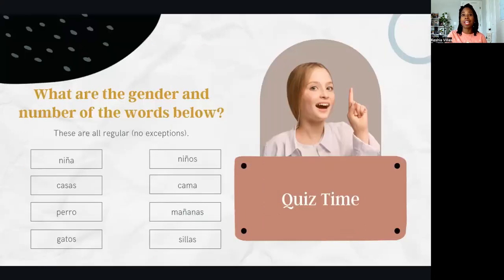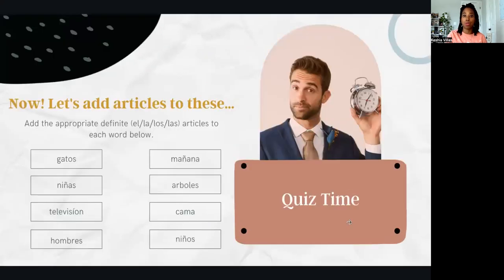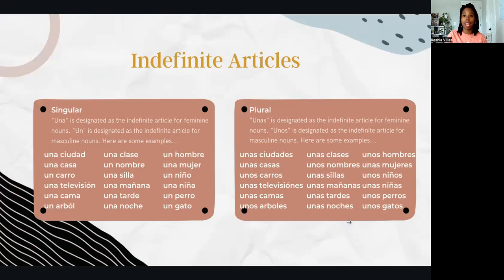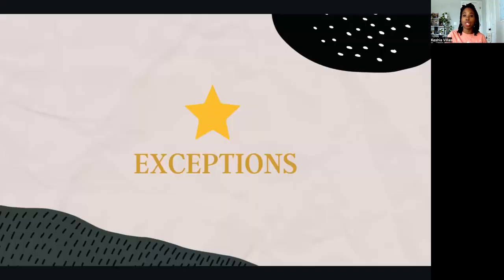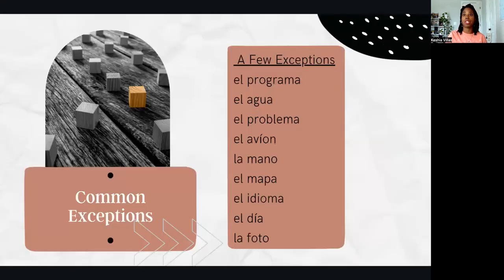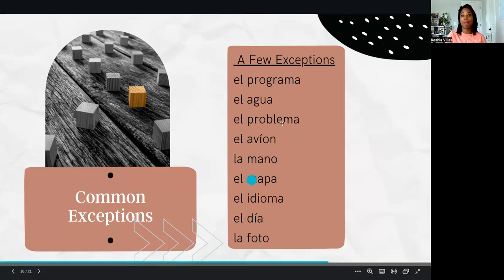If you look up any list of exceptions, these are some commonly known exceptions. I've already explained how typically a word that ends in an A is feminine. Well, in this case, programa is actually masculine. It means program.